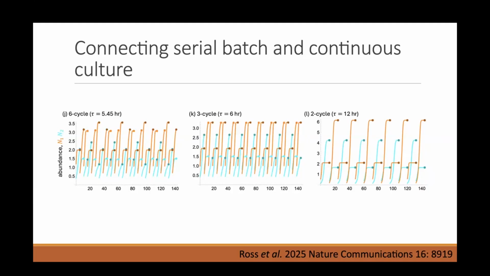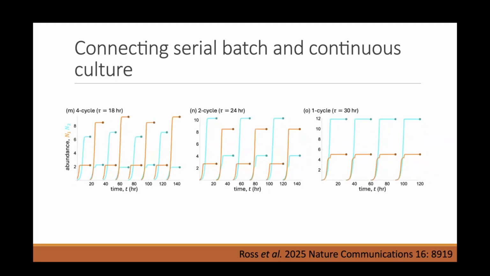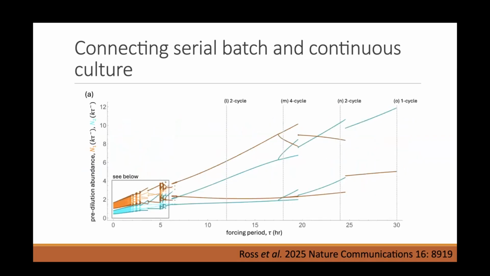until we get to about 12 hours and it starts to become qualitatively different when the abundance at the beginning of the cycle gets super low. So now we're getting into more of the batch mode until we end up with the period 2 cycle that they saw in the lab. One thing that I think is really interesting is if they would have done their experiment with a 30-hour forcing for whatever reason, they would have just observed what appears to be a stable equilibrium, and we never would have even gone down this whole path.